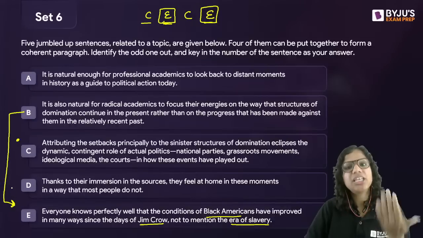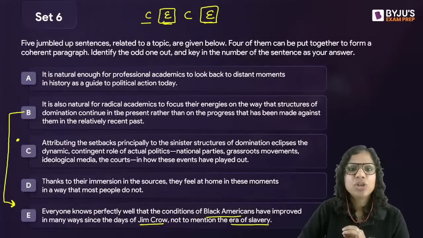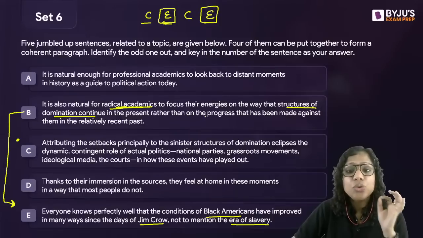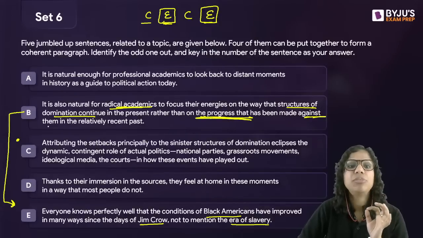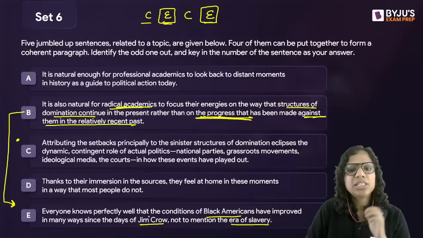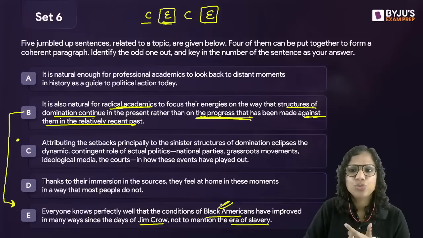Okay, let me explain it the other way now. Why does E belong to the paragraph? E belongs to the paragraph because we are talking about the fact that these radical academics are focusing on how structures of domination still continue, and they do not focus on the progress that has been made against them in the relatively recent past. So the author gives an example that everyone knows, that the conditions of Black Americans have improved.